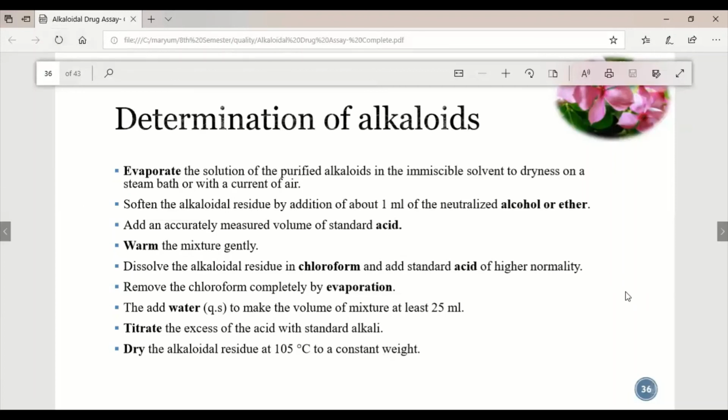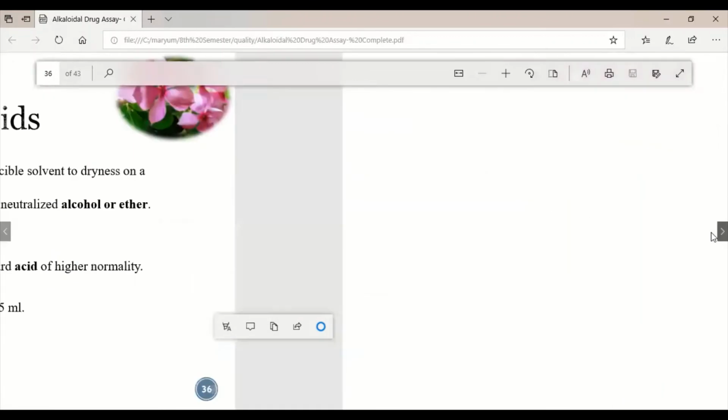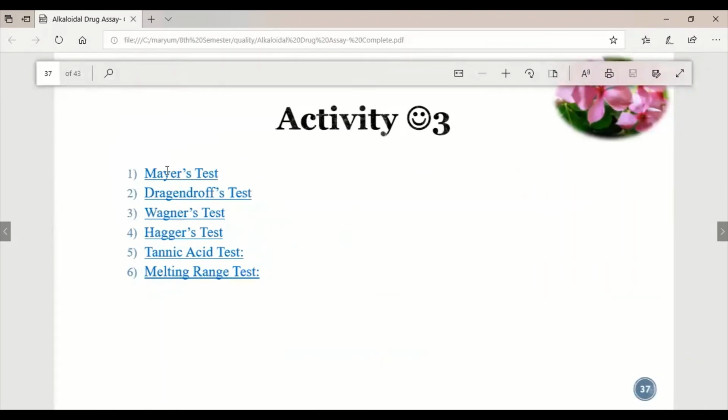Dry the alkaloid residue at 105 degrees centigrade to a constant weight. 105 degrees centigrade will be used because mostly the alkaloids are non-thermolabile and they can withstand the temperature. The activity would be that we have to study tests like the Mayer test. In the Mayer test, I will tell you one by one.